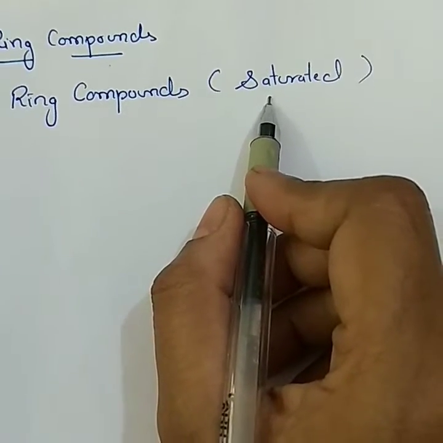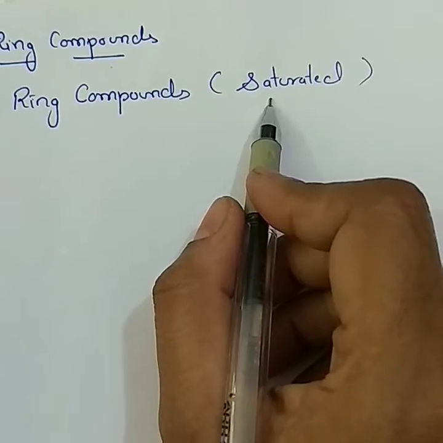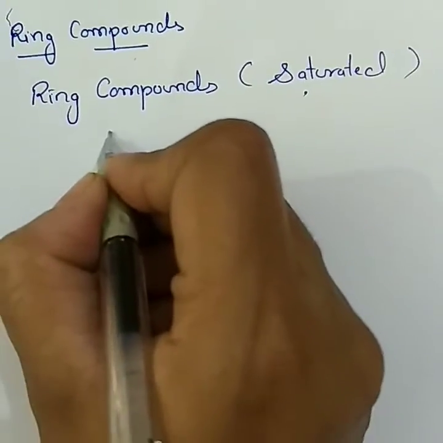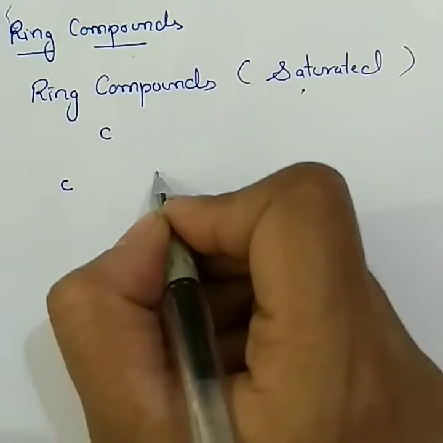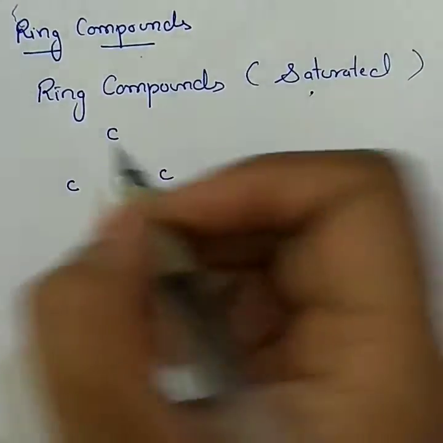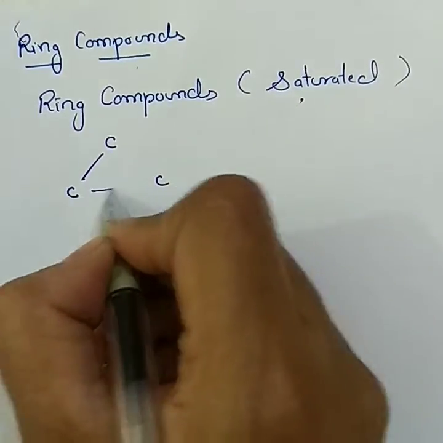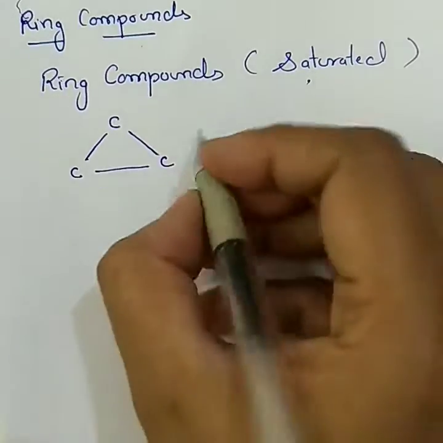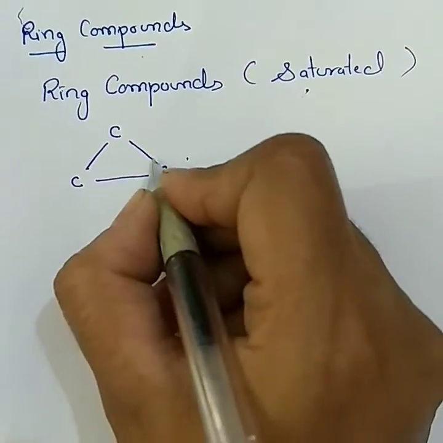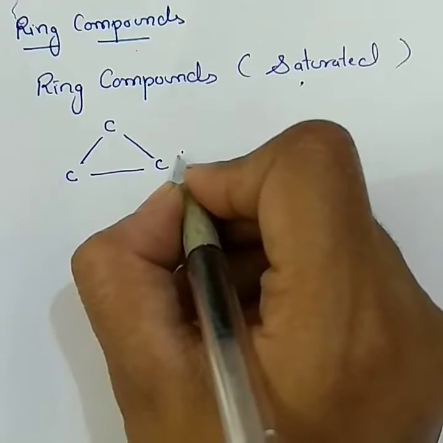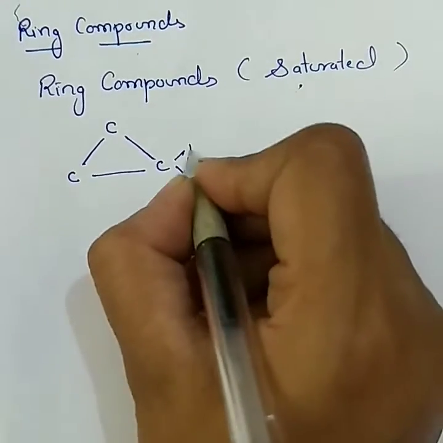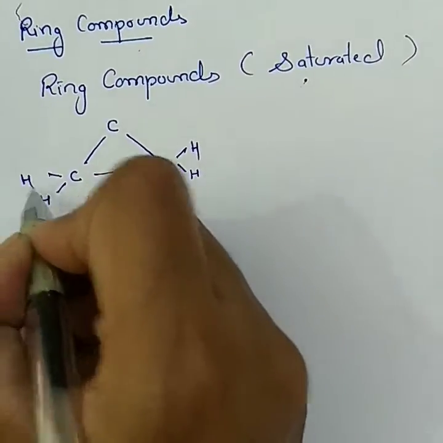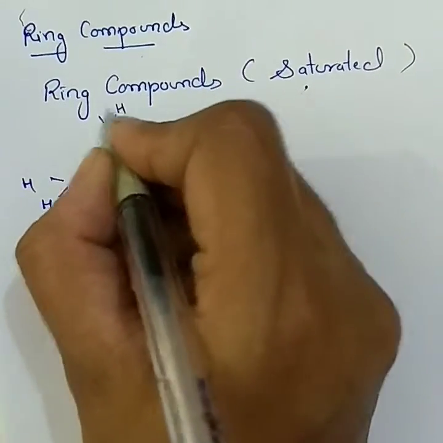If we are supposed to make a closed figure, it starts with a triangle. Similarly, in carbons, the first member of the ring compound starts with 3 carbons. The 3 carbons have to be arranged in the form of a ring. So these 3 carbons I have arranged in the form of a ring. This carbon has two bonds, 2 more bonds are required. So it shares 2 bonds with the hydrogen. This carbon also shares two bonds with the hydrogen, and this carbon also shares 2 bonds with